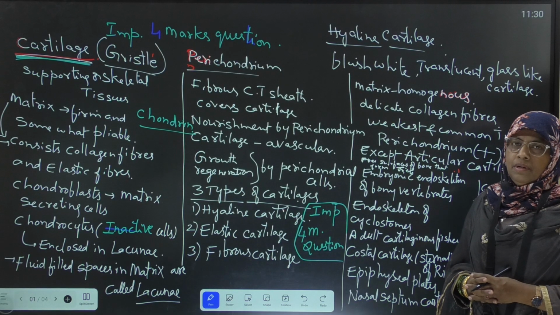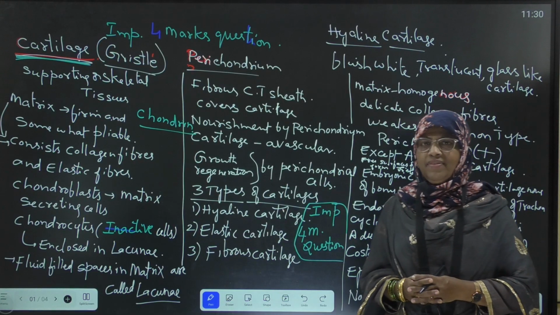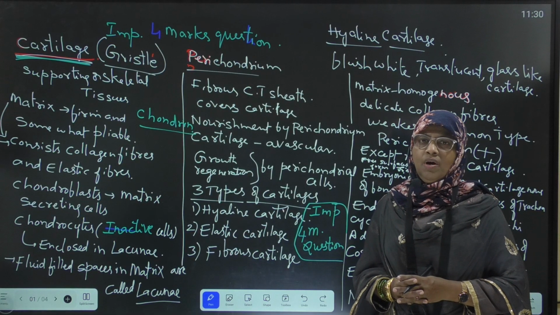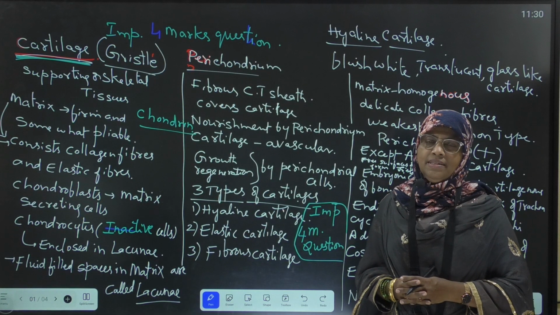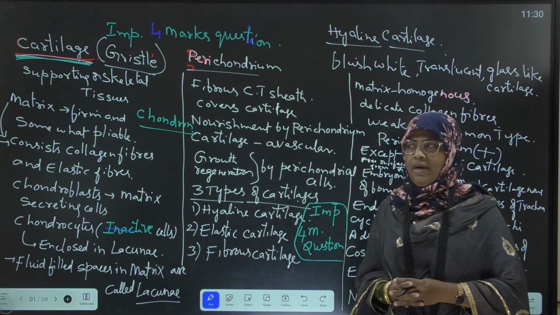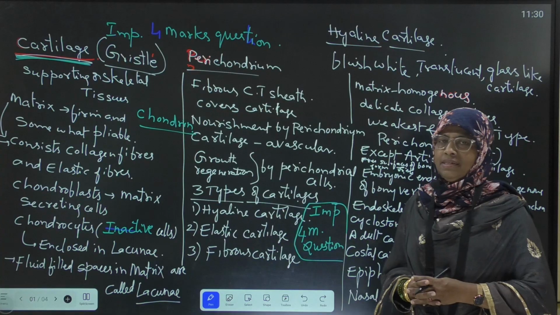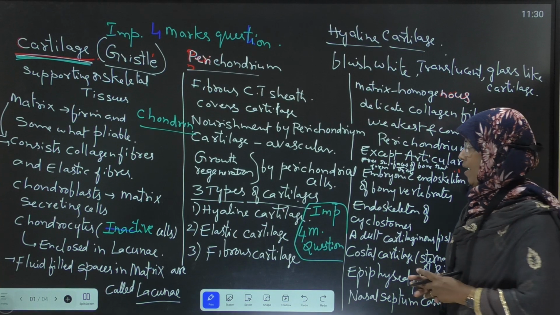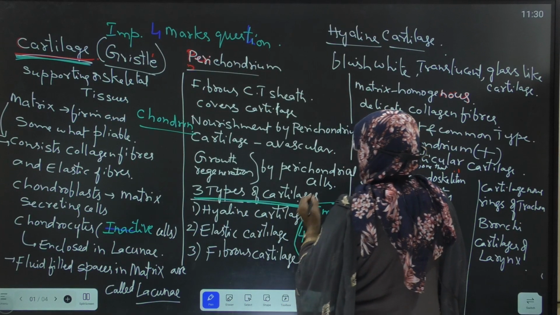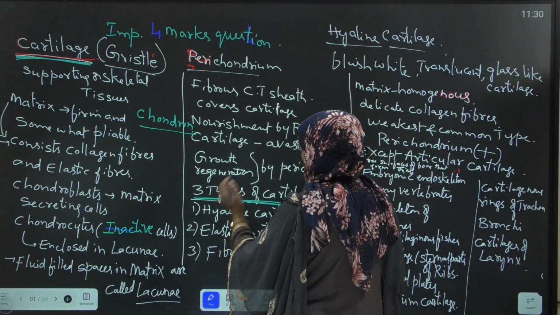Today in this video, I am going to explain you about types of cartilage. It is one of the important 4 marks questions from first year zoology, that is structural organization in animals. Types of cartilages is one of the important questions from structural organization in animals. Today I am going to explain types of cartilages.